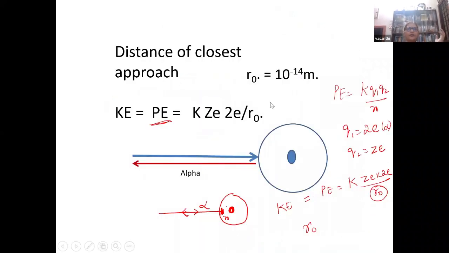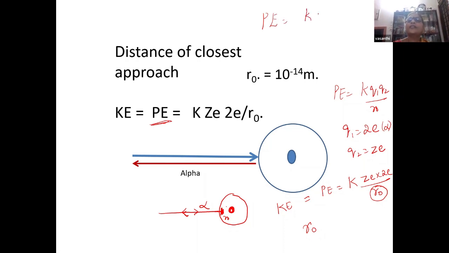So now at the distance of closest approach, the alpha particle undergoes backward scattering, and you know that kinetic energy becomes equal to potential energy. What is the potential energy expression?